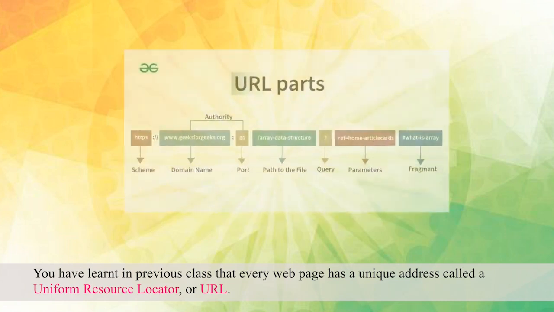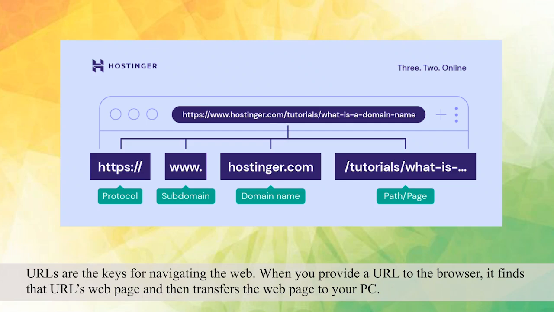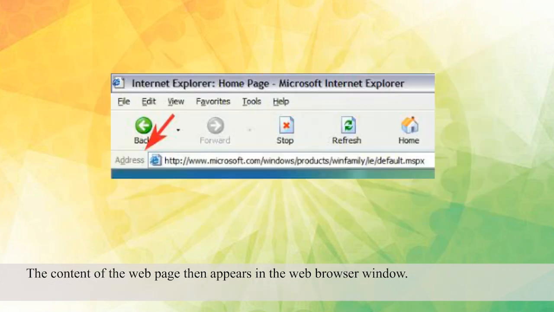URL. You have learnt in previous class that every web page has a unique address called a Uniform Resource Locator, or URL. URLs are the keys for navigating the web. When you provide a URL to the browser, it finds that URL's web page and then transfers the web page to your PC. The content of the web page then appears in the web browser window.